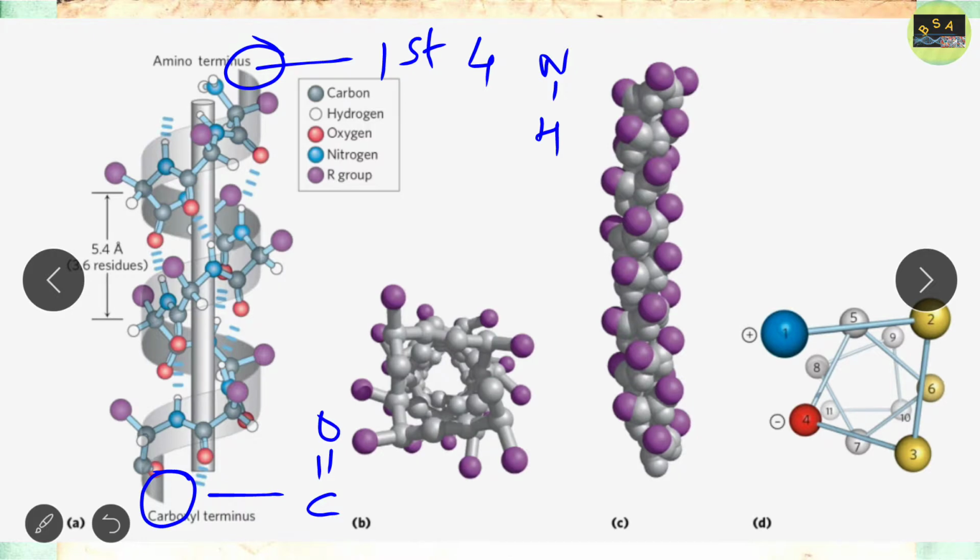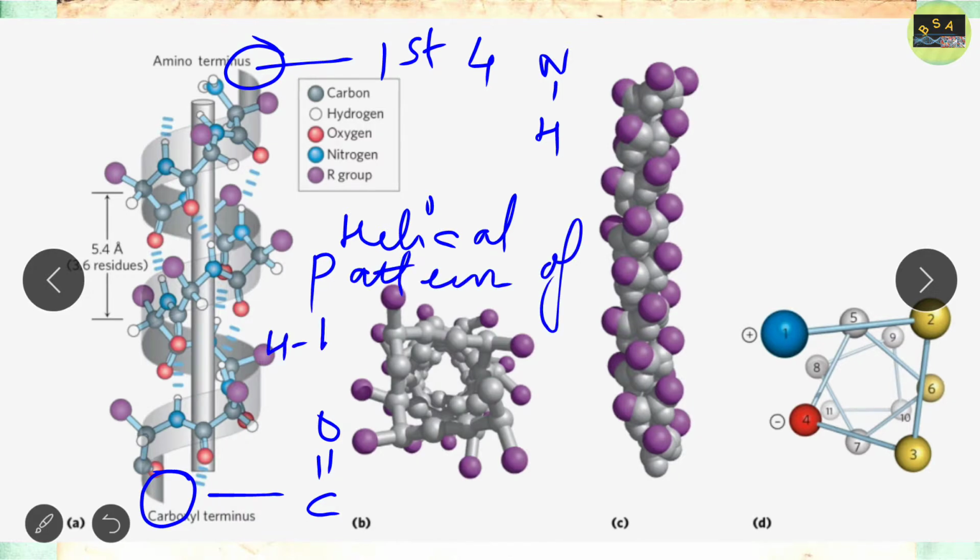Free means they do not undergo any type of bonding, that is, they do not participate in the helical pattern of hydrogen bond.